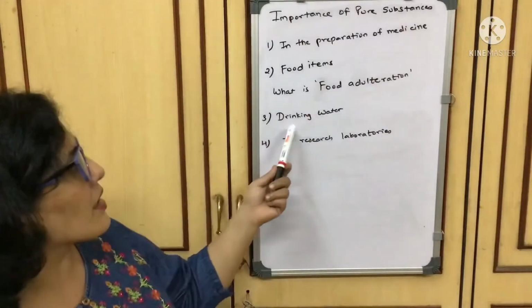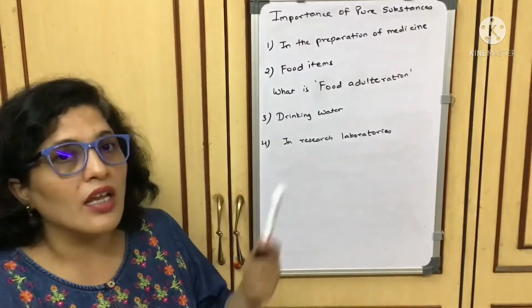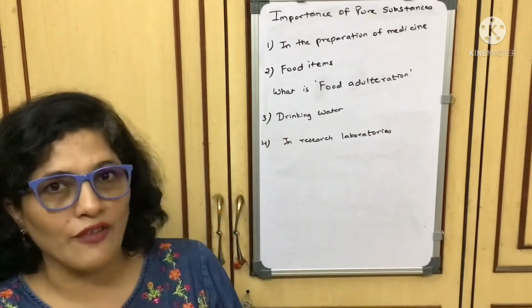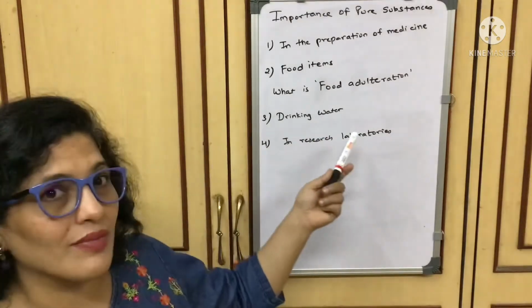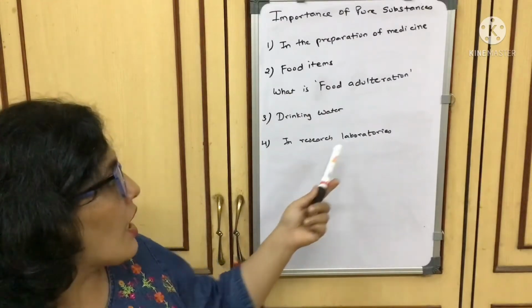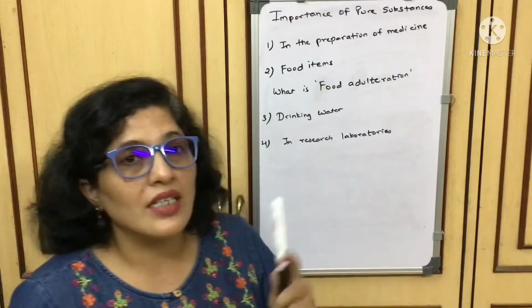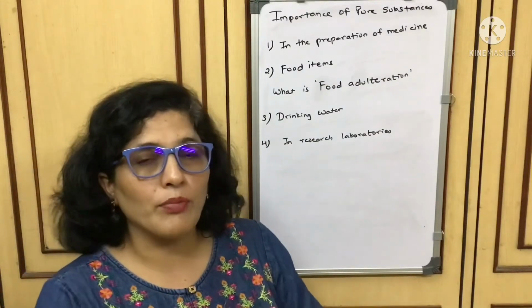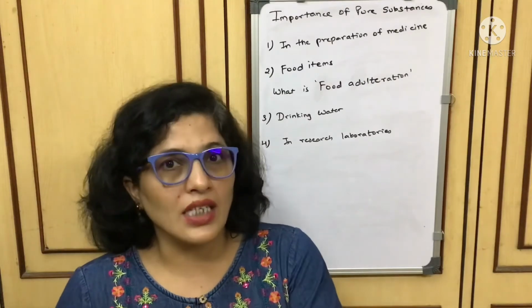Right? The third part is drinking water. What is the importance of pure substance? Drinking water, right? If we drink impure water, it will cause many diseases like typhoid, cholera, jaundice, etc. So drinking pure water is very, very important. And then in research laboratories, why research laboratories? The scientists have to do accurate research, so they need accurate pure substances, otherwise the research won't be successful.